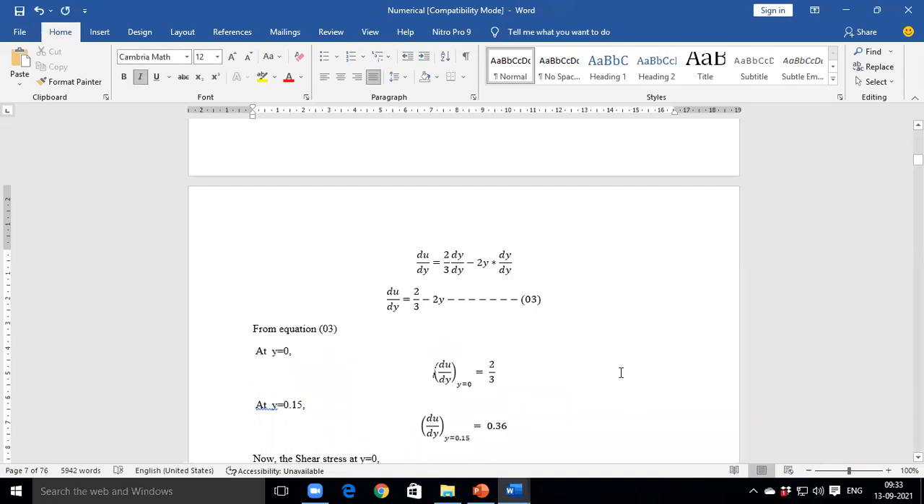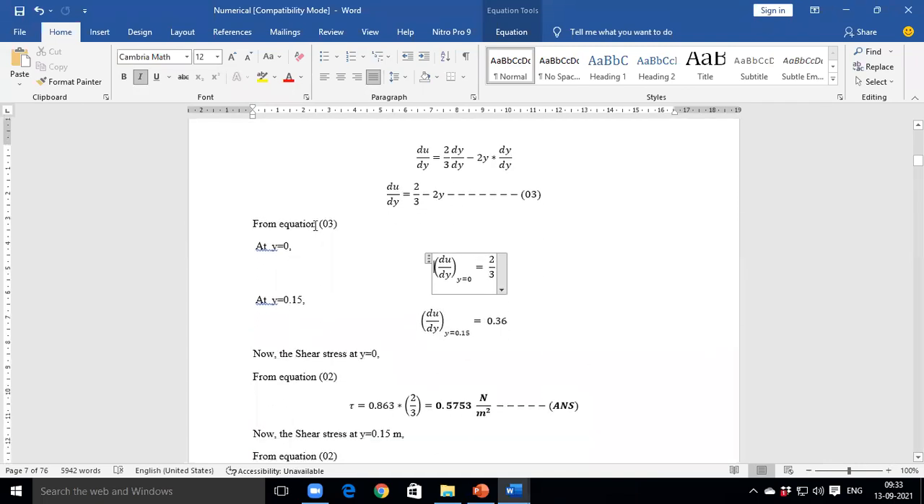And similarly, at y is equal to 1.5, so 2 into 1.5. What will be the value of du by dy? Is it correct? Value of du by dy at y is equal to 0 is 2 by 3. Similarly, we need to put y is equal to 0.15 in equation number 3. What will be the value of du by dy?